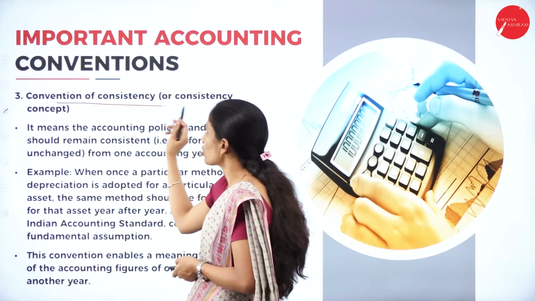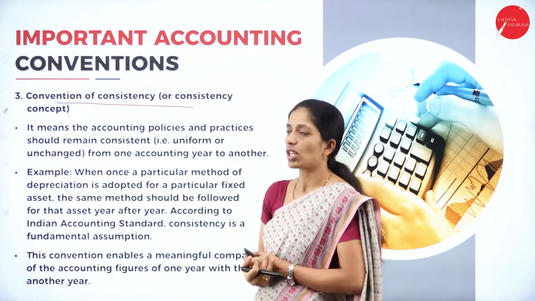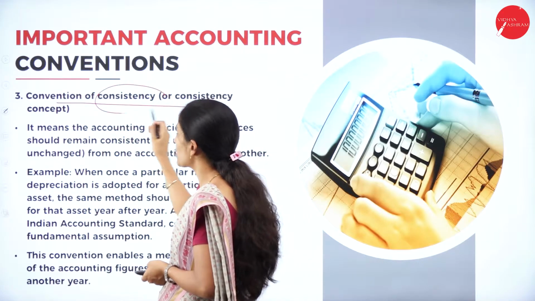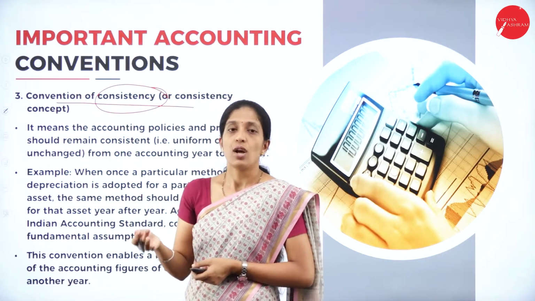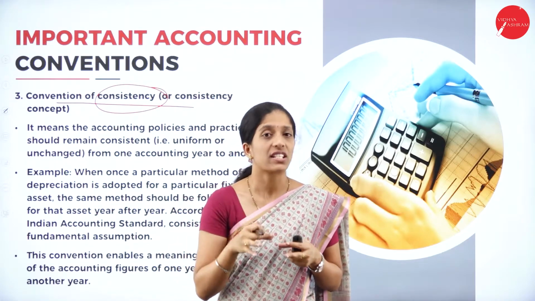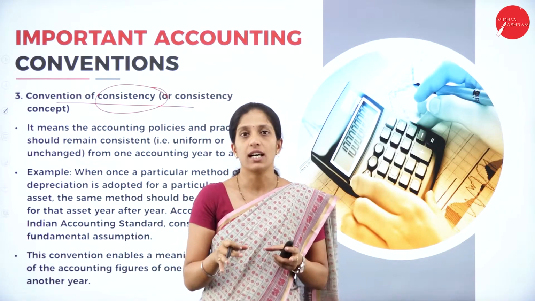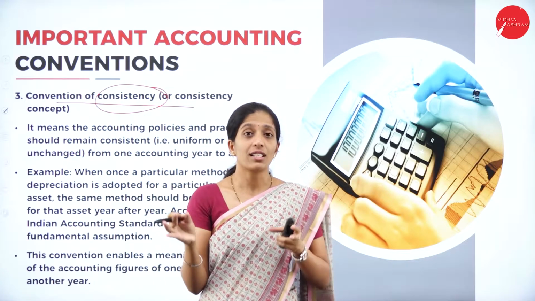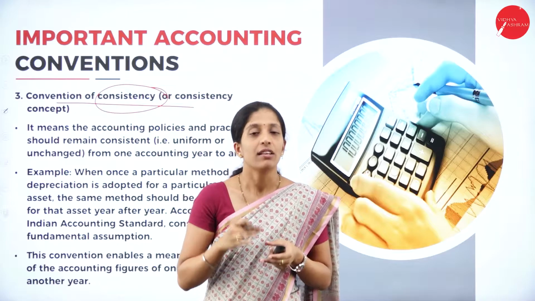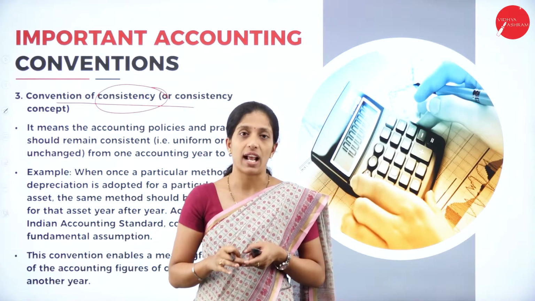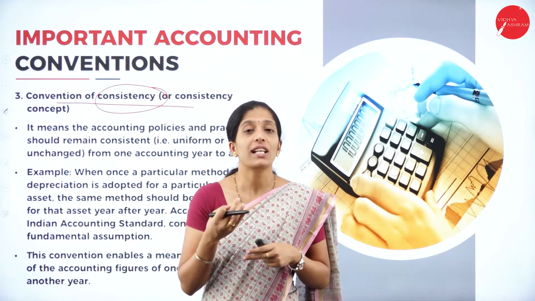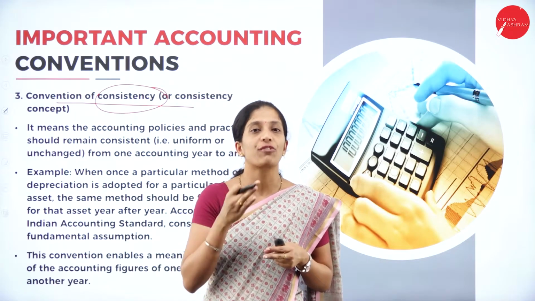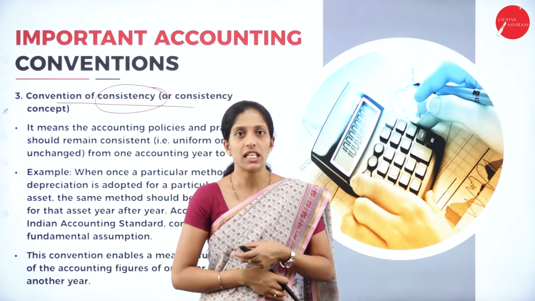Next one is convention of consistency, or consistency concept. Here the word itself says it: consistency means what? Same, similar. Whenever we follow a particular method in one particular year, that method has to be followed throughout, because we are going to compare the financial results at the end of the financial year. If you are following different methods, then different results will be obtained, so it is difficult to compare financial results.